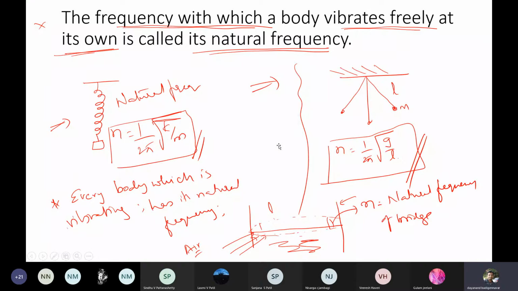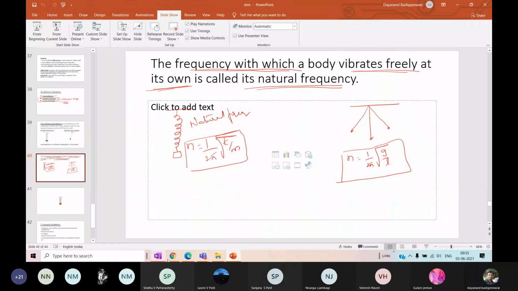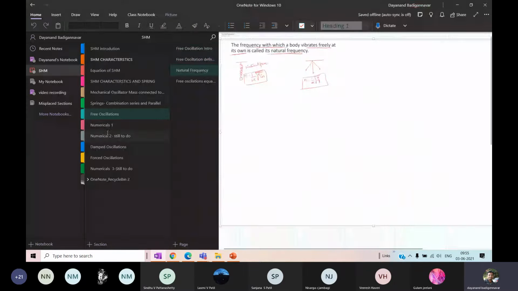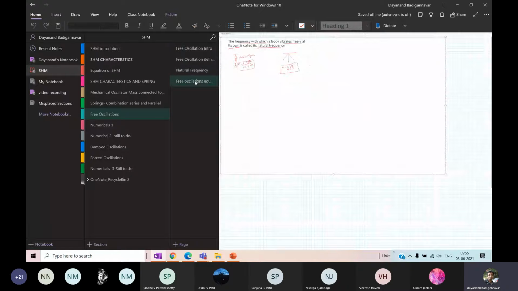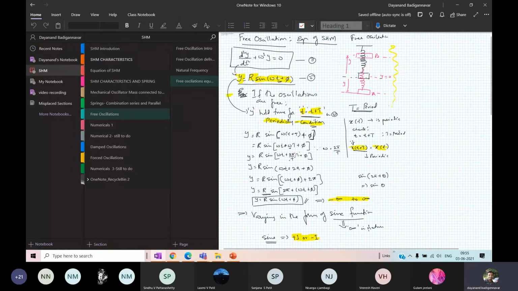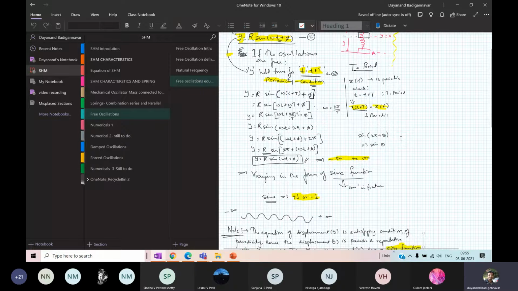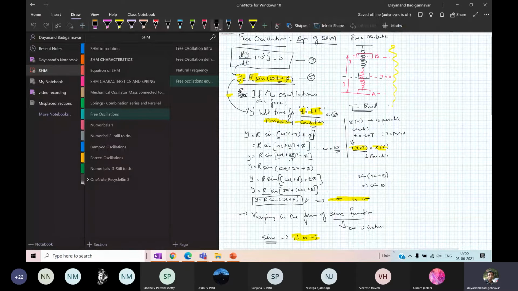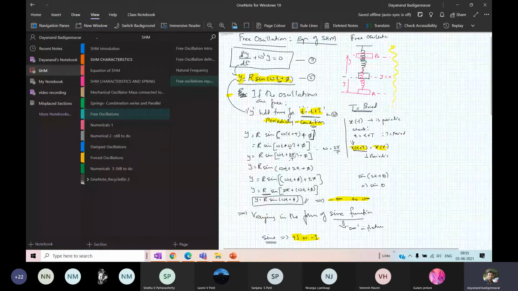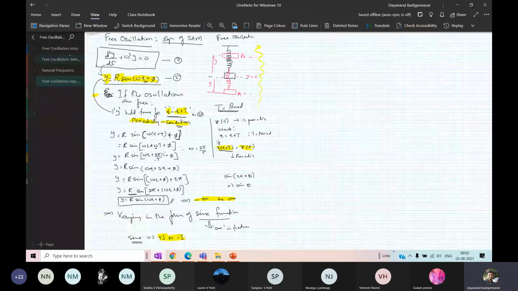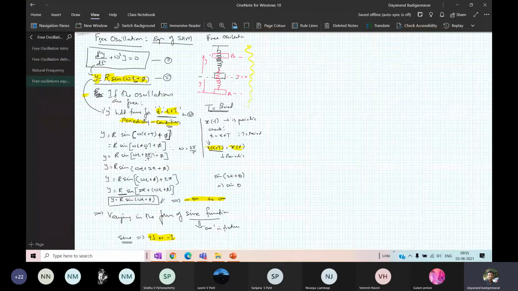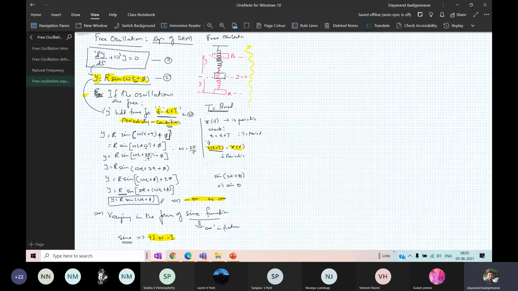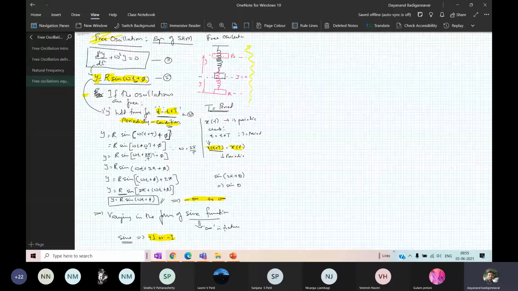At the same time, we also discussed concepts like this equation, which we also evaluated in the last class. This is the equation for SHM for a free oscillation. For free oscillation, the equation is given by d2y by dt square plus omega square y equal to 0.